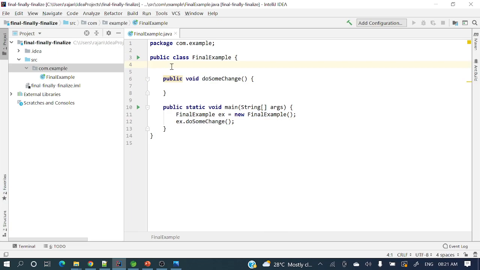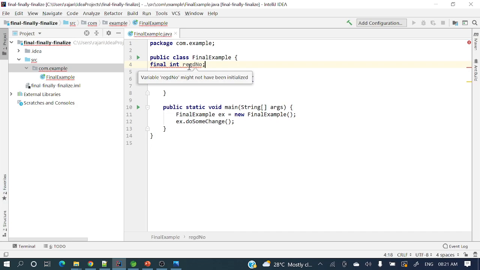So let's take a variable, final int registrationNumber. If you write it like this, it will show an error: variable registrationNumber might not have been initialized. So you need to initialize that final variable.